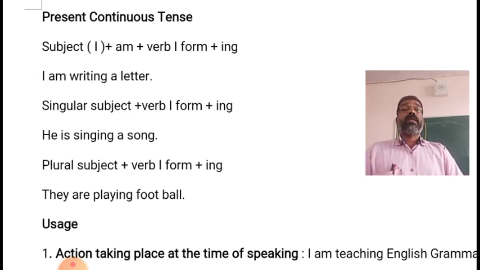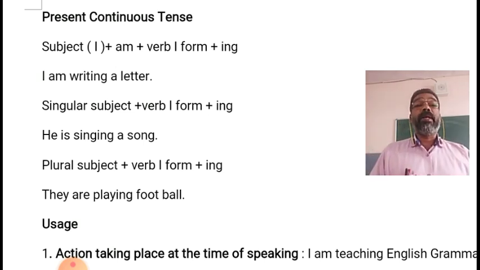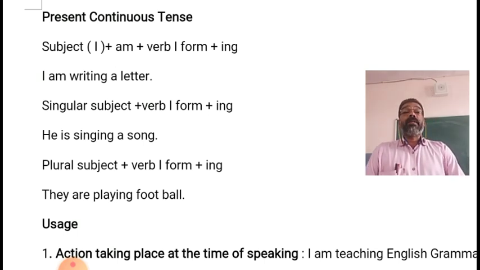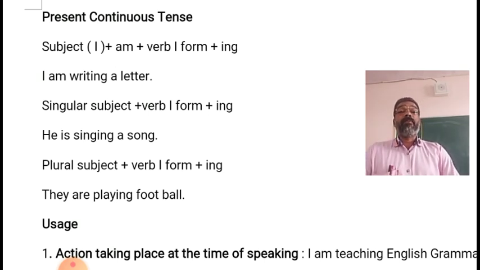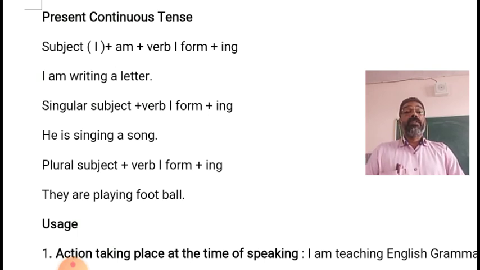So, three auxiliary verbs I named here. When to use each one of these helping verbs, that pattern we shall see. If the subject is I, then helping verb am, first form of the verb plus ing.